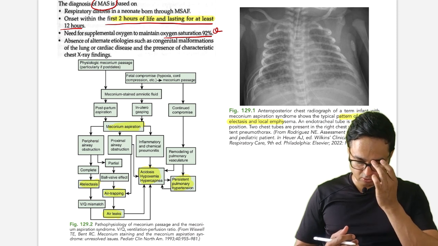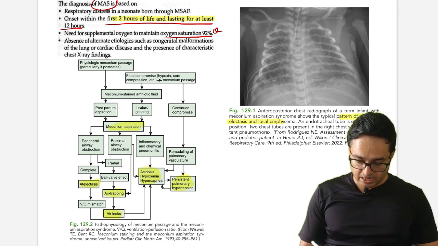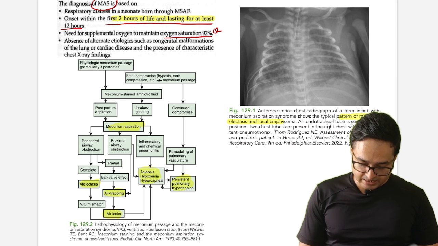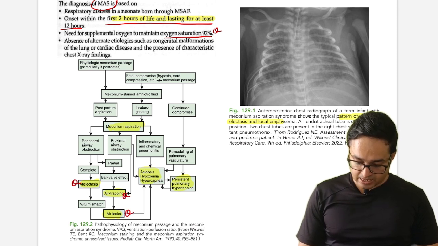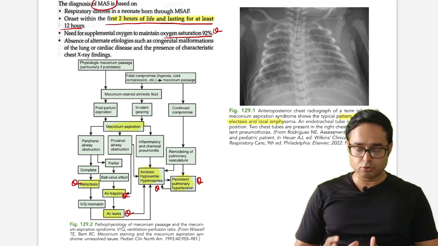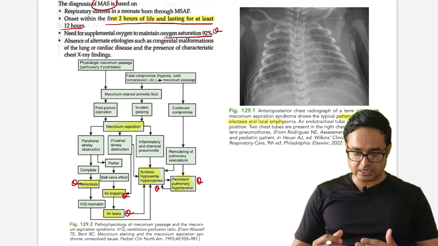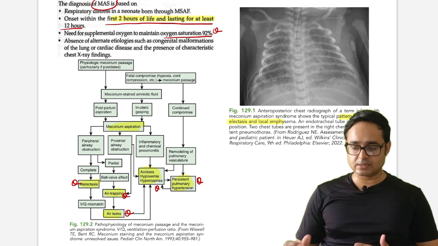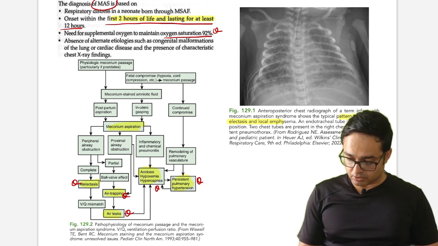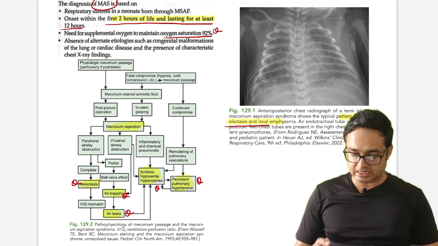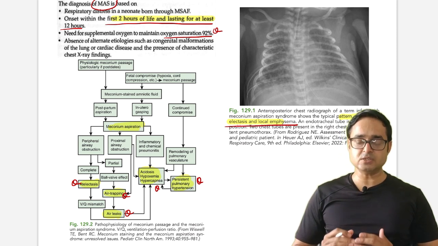You need to remember all this. Atelectasis occurs, air trapping, air leak, acidosis, hypoxemia, and PPHN. So just go through this flow chart, but the end results will be these three things, which are demonstrated in this condition also. Mixed atelectasis and local emphysema are seen in meconium aspiration syndrome.